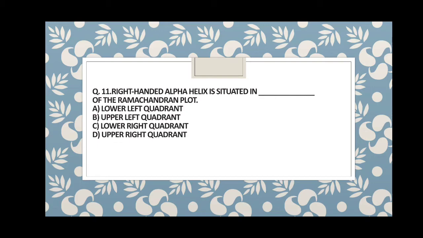So guys, again I would like to tell you that the upper left quadrant has left-handed alpha helix. And the upper right quadrant has beta sheet. So guys, the answer is A. You just have to see the image of the Ramachandran plot. That will be clear. So the answer is lower left quadrant. Lower left quadrant has right-handed alpha helix.